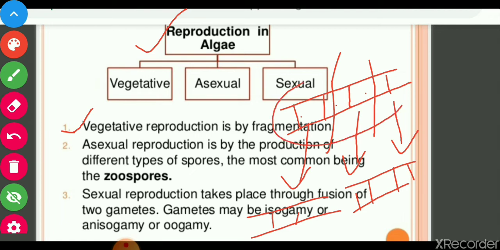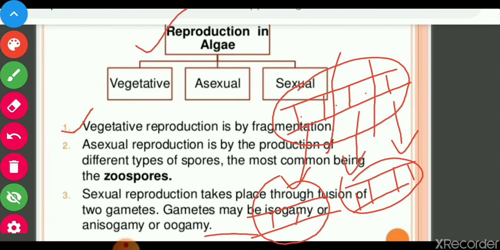This main filament breaks into different filaments, and each one forms a new algae. This method is called fragmentation.